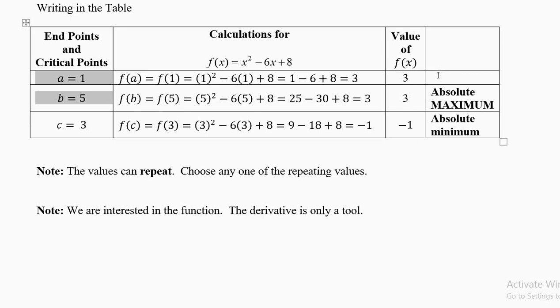So if you want to write here, write here. If you like, write here. I like the second one, I wrote it there. If you like the first 3, you can choose the first 3. Both are correct. Both are equal. 3 equal to 3. So the values can repeat. Please, this 3 is repeating. Do not write maximum 2 times. Write it 1 time. And which kind of maximum it is? It is absolute maximum. Absolute means mutlaq.